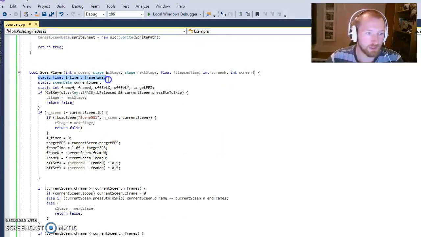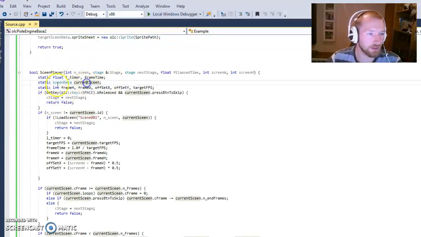Now I keep these things as statics because I don't want them to be deleted between different iterations or anything else. Now, the first thing I say is, if someone presses space and the current scene allows us to press space, then the stage is changed to the next stage and we return false. False means we are done in this case. Oh yeah, sorry.